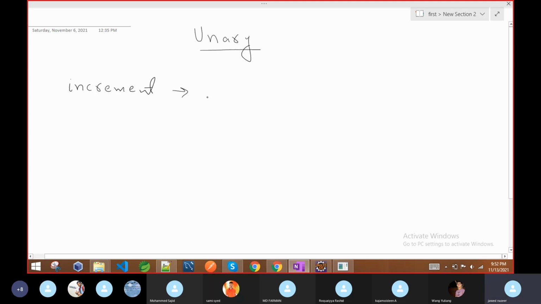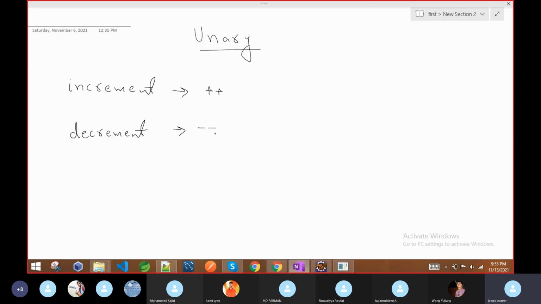The increment operator, whose syntax is plus plus back to back. Okay, there is no space. And another one is the decrement operator, again two minus signs back to back. And don't think that we can use more than two or less than one. It is only two plus signs or only two minus signs. If I add one more, three plus signs or three minus signs, no, it is not going to happen. It will give you an error, because there is no such syntax of more than two for an increment or decrement operator.